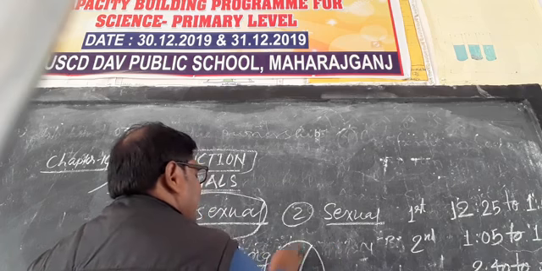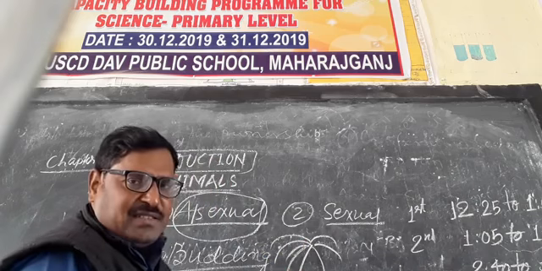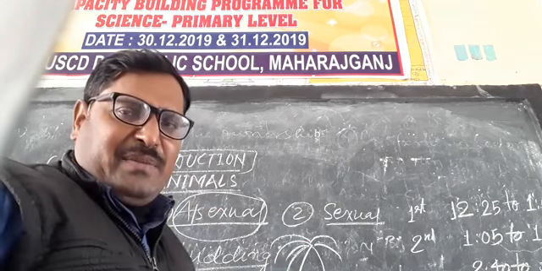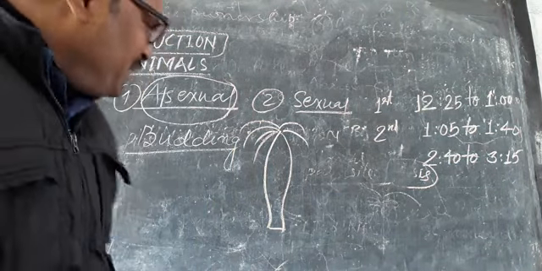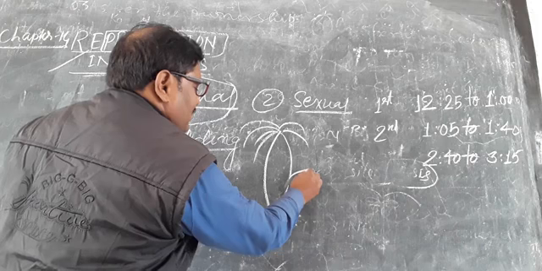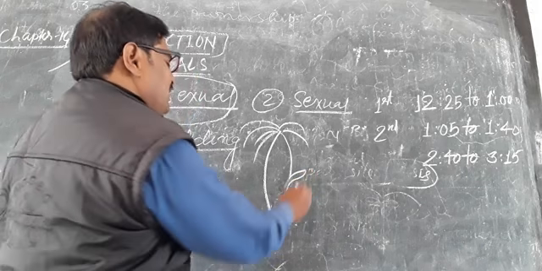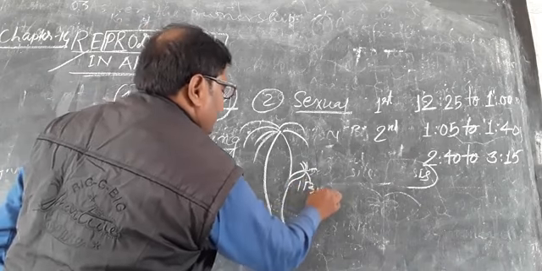This is the tentacles at the top of the hydra. This is the basal part of the hydra. Then what happens? Some outgrowth develops at the body surface of the hydra, and this is called the bud.